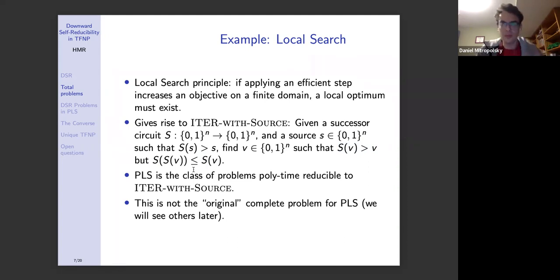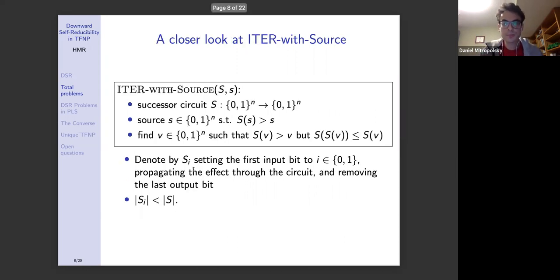Now, if you know PLS or TFNP from before, you might say, wait, this isn't the original complete problem by which PLS is defined. And that's true. But it's not hard to show that this is also complete for PLS. We'll define it like this for now, but we'll see other complete problems for PLS in a bit. Now, let's take a closer look at this problem Iter with Source. So I've just copied and pasted the definition here.